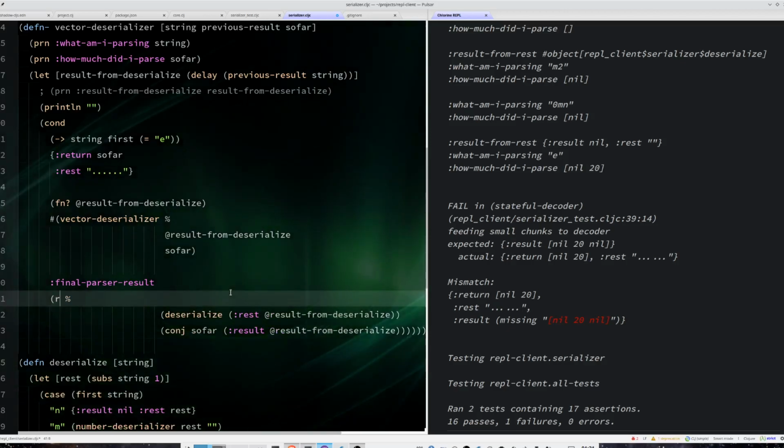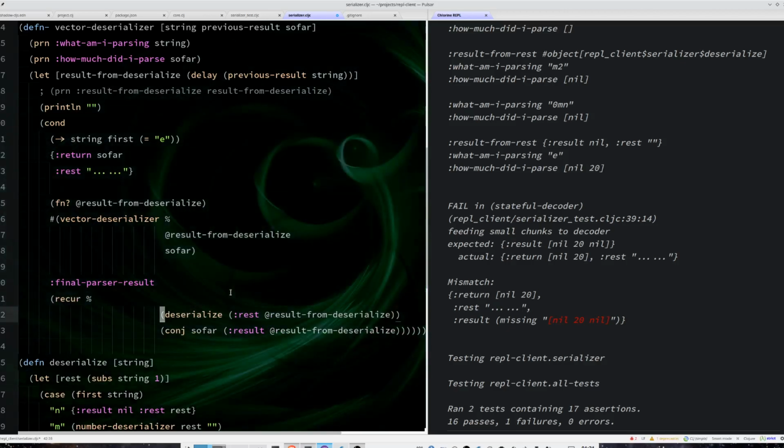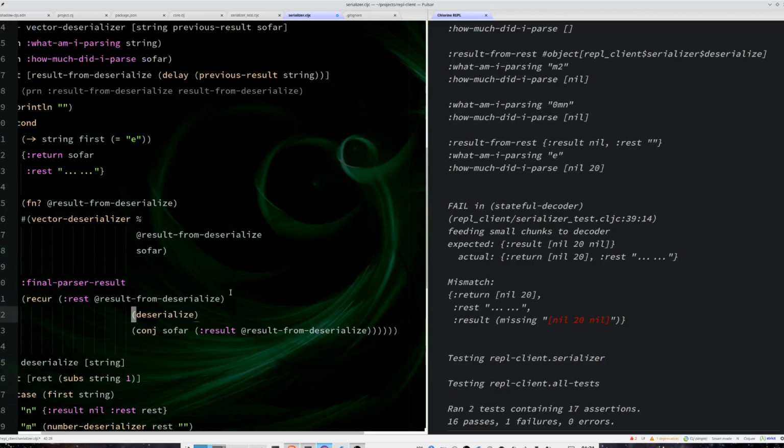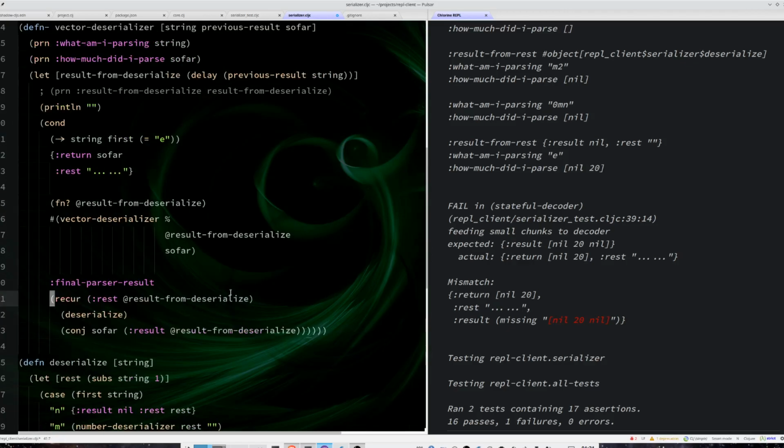I will have to recur with the rest of the function, call the serialize, but like as a function, and conjunction. This is not a thunk.